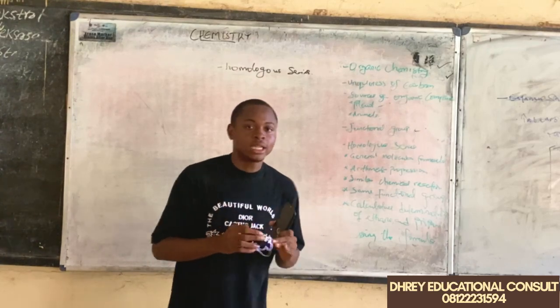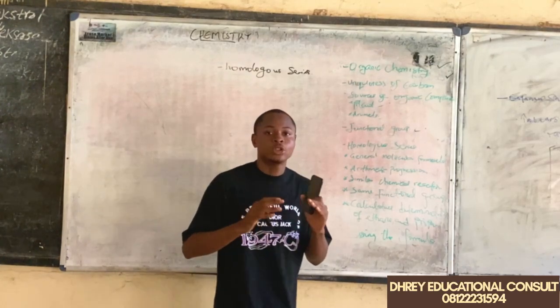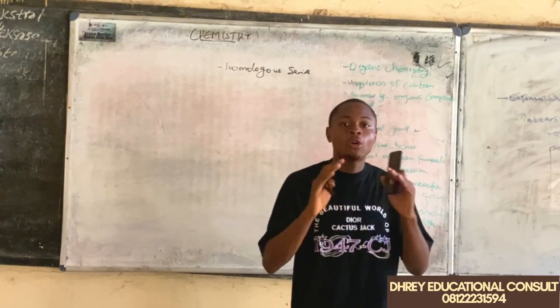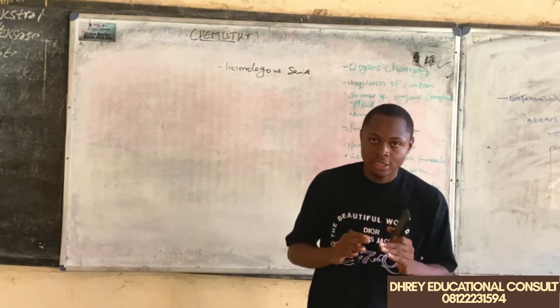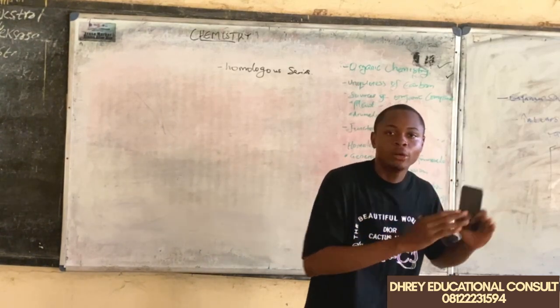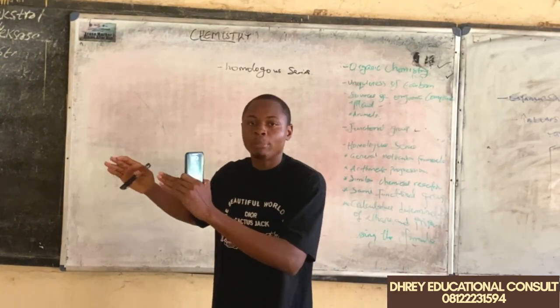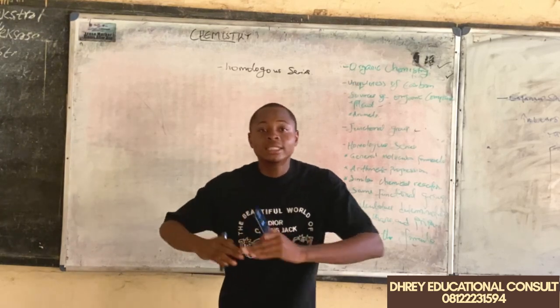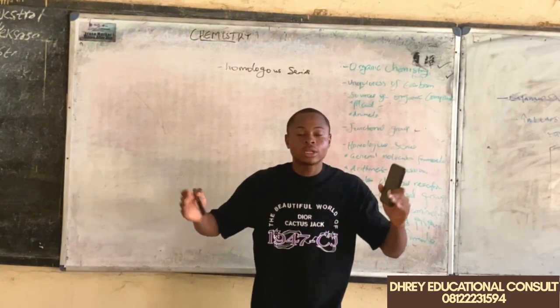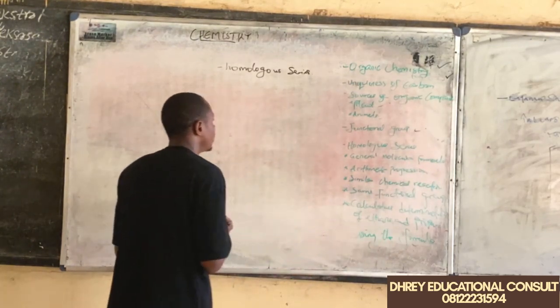Take note of that. They are atoms or groups of atoms that give organic compounds their characteristics or distinguish that compound from another group of organic compounds. Just like I said earlier, there are different groups of organic compounds. Now, we have different functional groups.